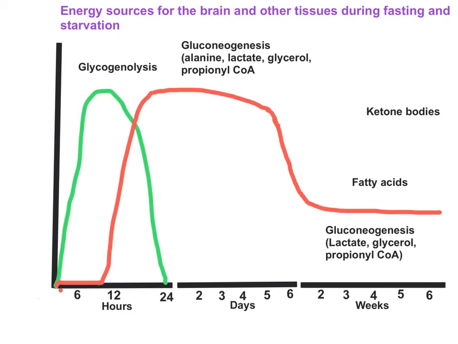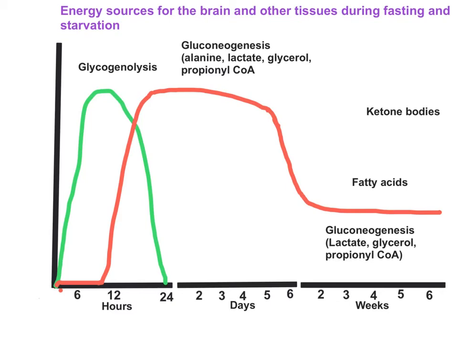As I have written here, gluconeogenesis during this time is supported by lactate, glycerol, propionyl CoA, and it is not coming from alanine, because by that time skeletal muscle proteolysis is already down, because the person wants to save skeletal muscle and doesn't want to break it.